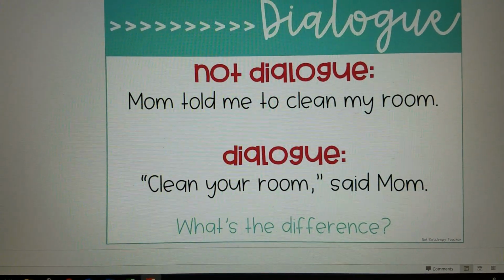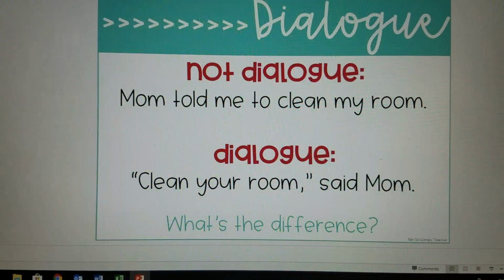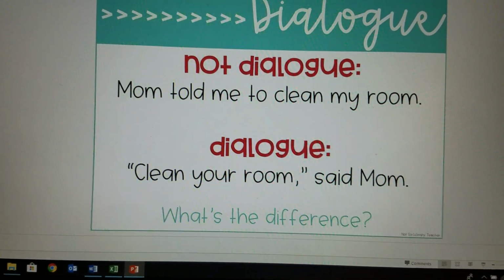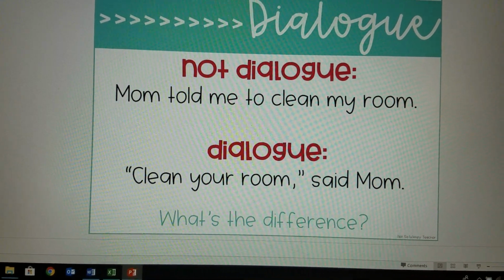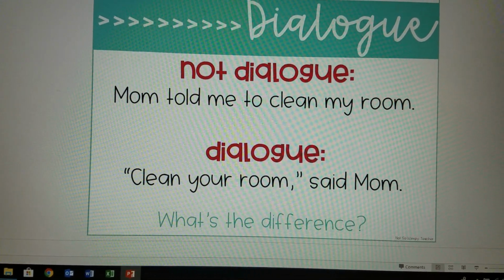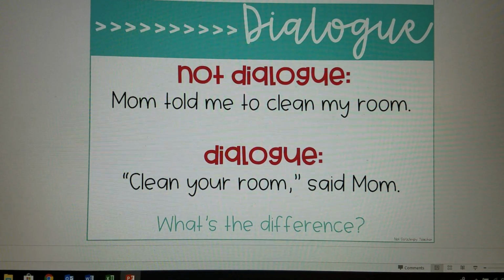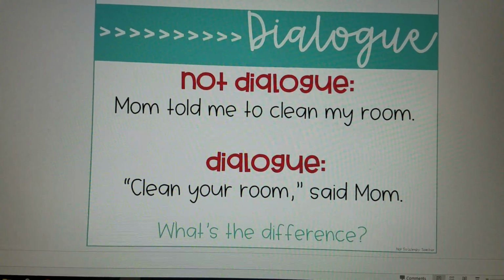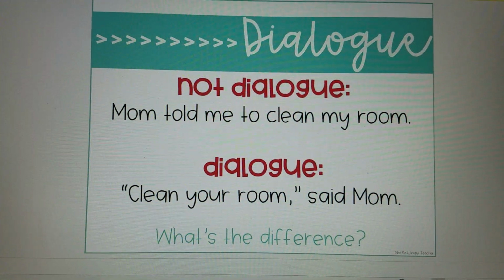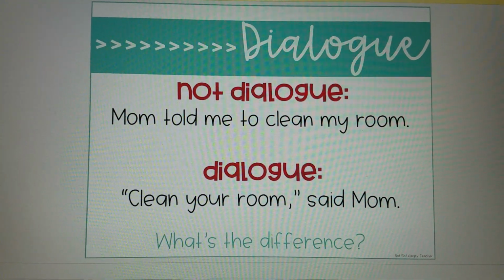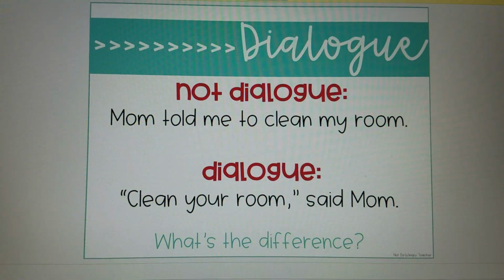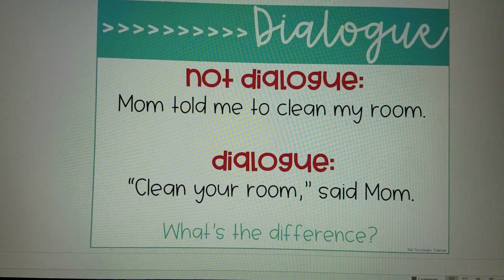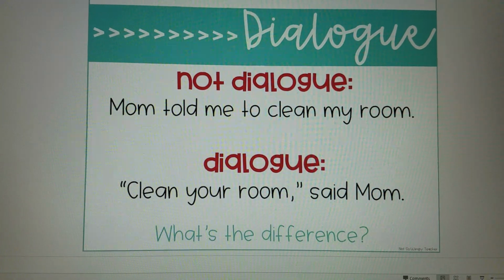This is an example of what dialogue would look like and what it would not look like. Our first example up here is not dialogue. "Mom told me to clean my room." Here, this is just a general statement. No one is actually saying anything in this sentence. The next example is an example of what dialogue would look like. "Clean your room," said Mom. Can you notice the difference between these two sentences?